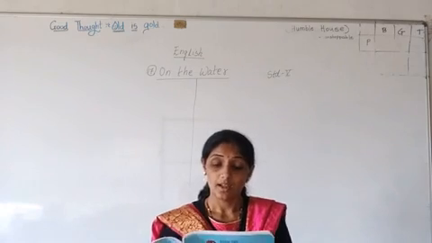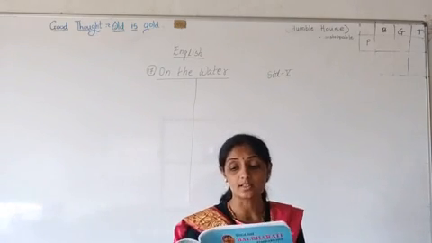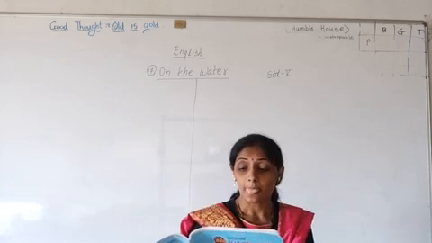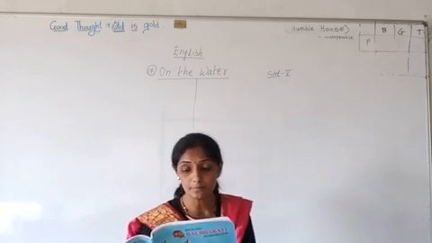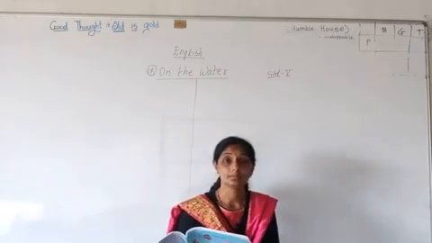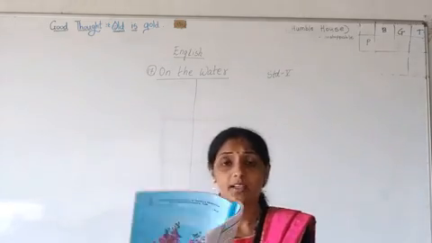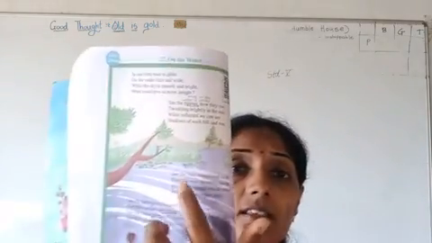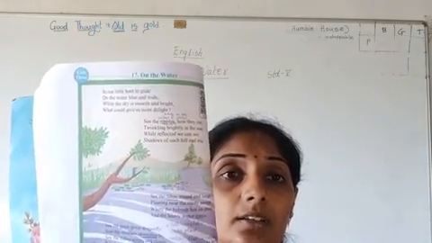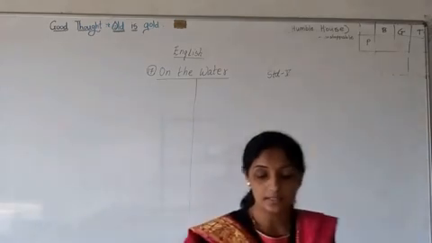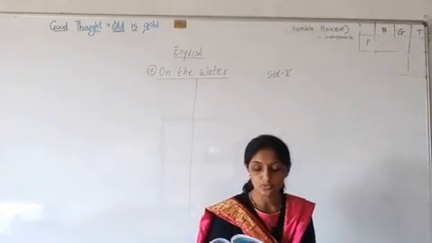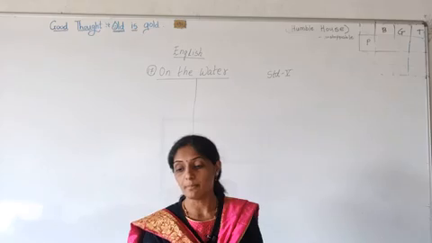Again, the poet is saying, see the lilies round and large. Now lilies means what? Kamal flower. You have seen a kamal, haven't you? See the lilies. Now here, on the front side, it is there. See the lilies. What is given here? See the lilies round and large floating near the reedy marge.